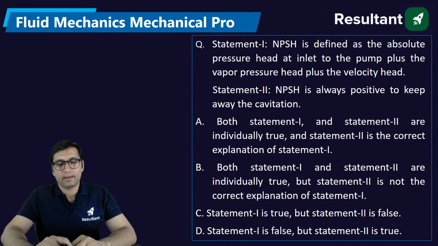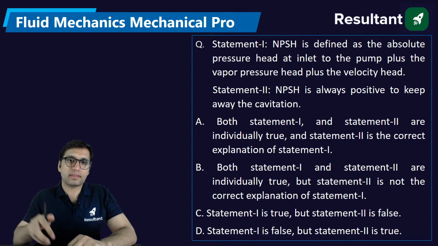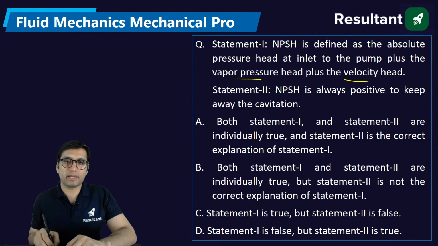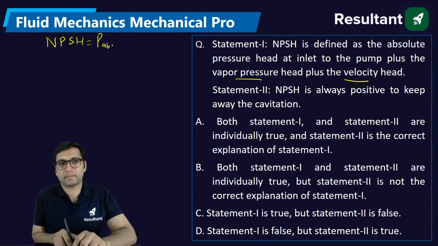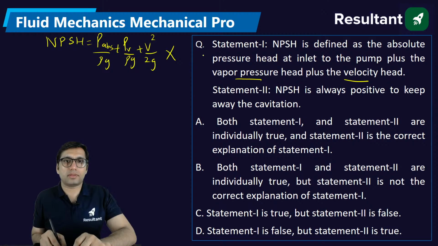Okay, now there are two statements given here. NPSH is defined as absolute pressure head at the inlet to the pump, plus the vapor pressure head, plus the kinetic head or velocity head, which is wrong. Statement 1 is wrong.